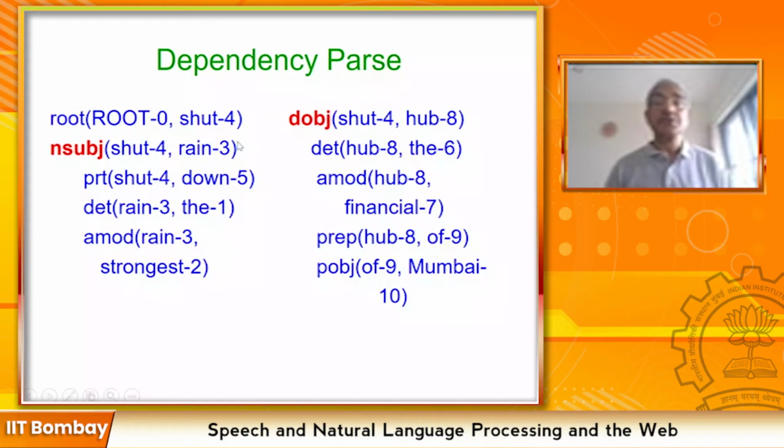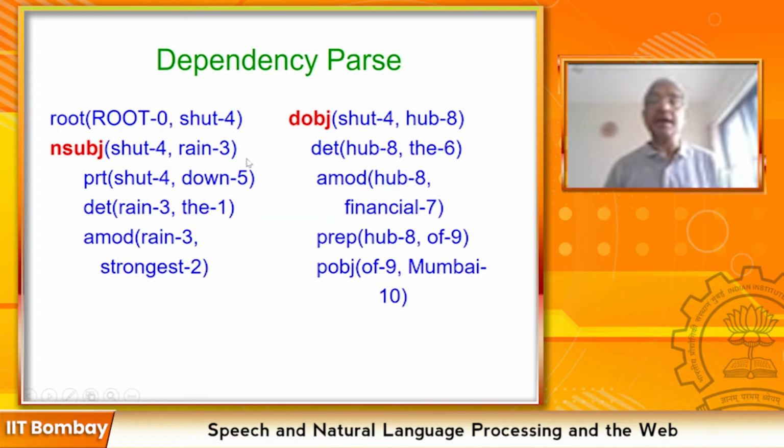Hub. So rain, shut, hub. Rain, shut, hub is the core sentence. Okay, subject, verb, object. English is a subject, verb, object order language. Hindi is subject, object, verb.